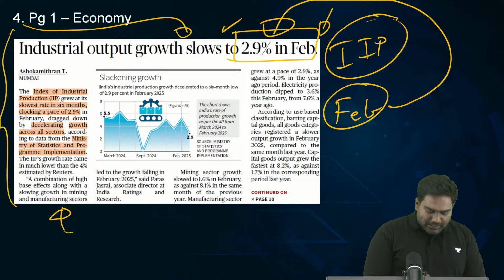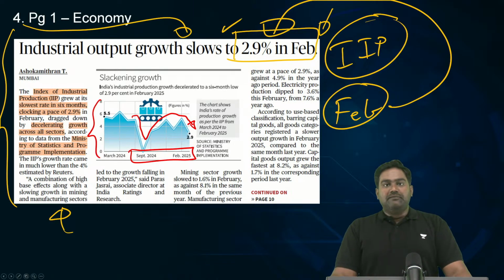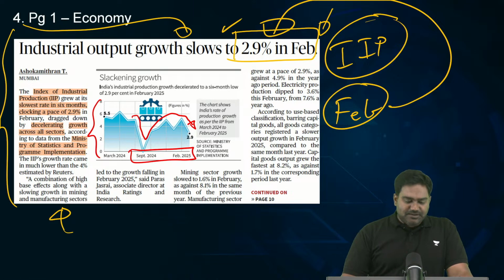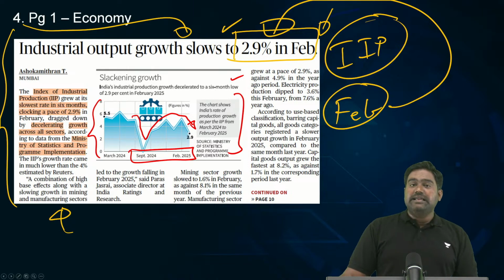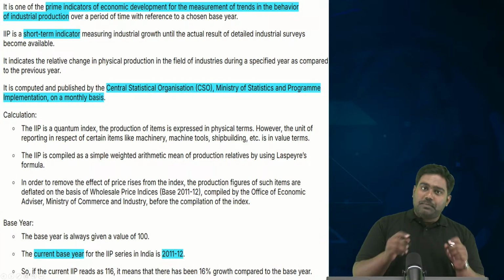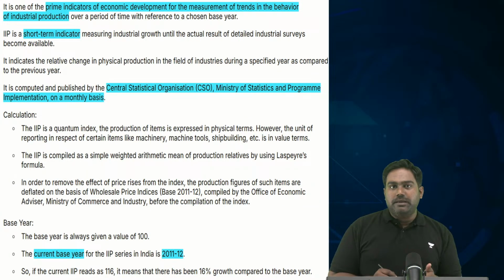Look at the graph over here. How India's industrial output has remained at a low level. It has dropped quite significantly. This slowdown in industrial growth and industrial activity is indeed a matter for concern. So, from a prelims point of view, IIP can be important.